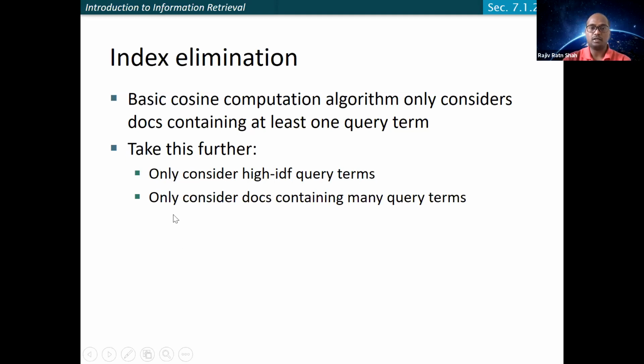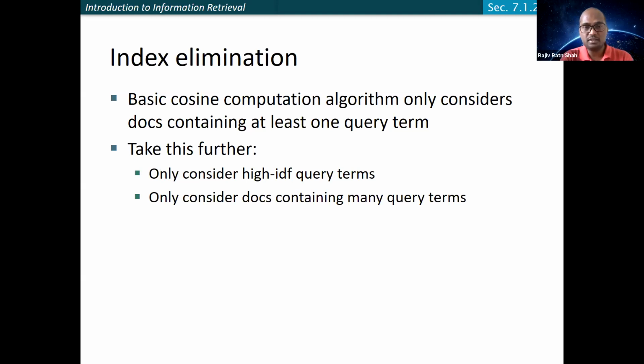Another thing you can do is only consider documents containing many query terms. For example, if your query has 4 terms, ideally we need a document which has all 4 query terms. And if there is no document having all 4 query terms, then we need to think of a document which may have 3 of the query terms, and so on.